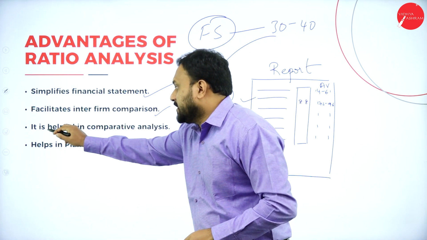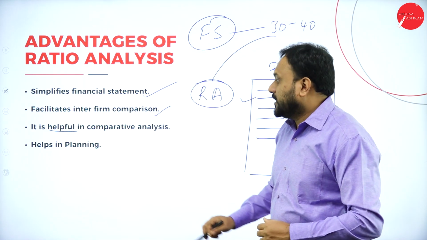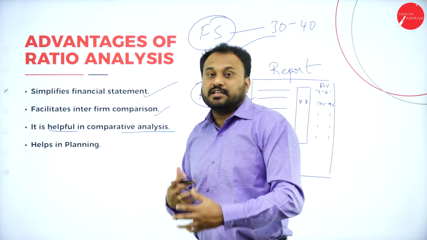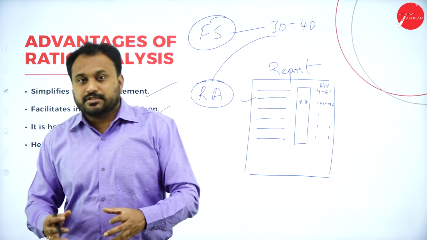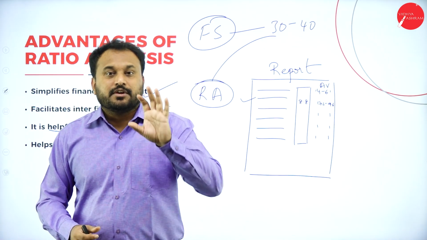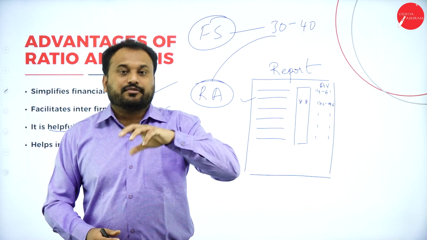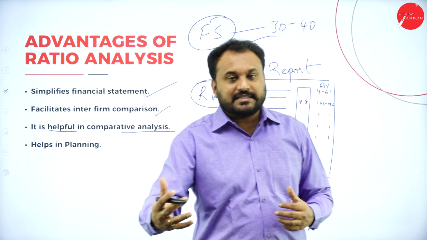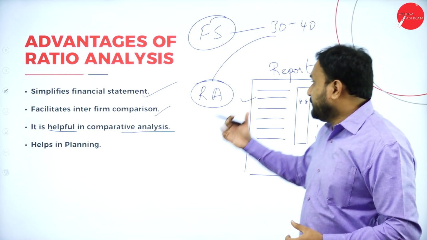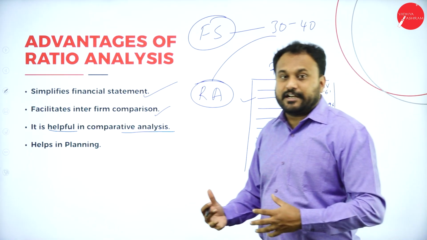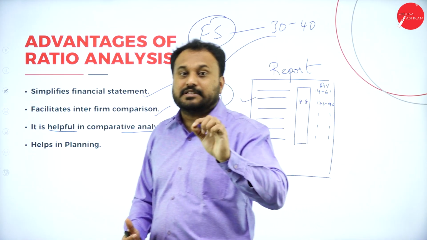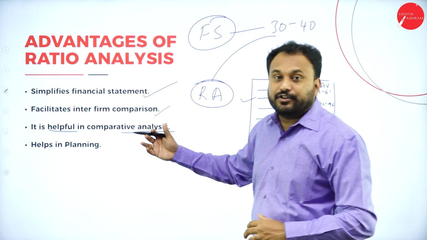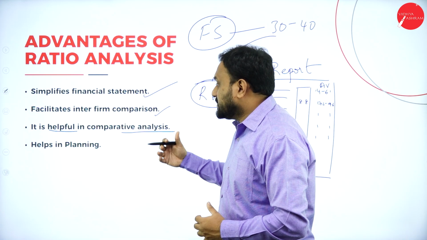Next, it is helpful in comparative analysis. Comparative analysis, we always use ratio analysis, that is, say 3% or 4% or 5%, there is a growth, efficiency is there. Now, how will we understand? In the financial statement, we'll never have that kind of thing, but in ratio, it can be represented even in percentages, isn't it? So that is where it is helpful for us to compare the financial statements.